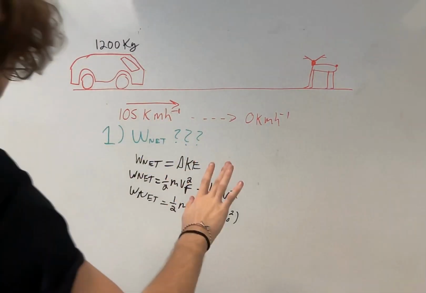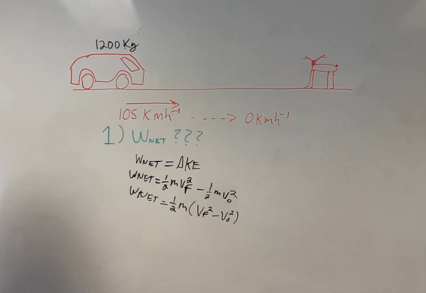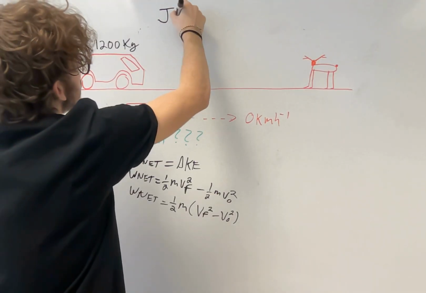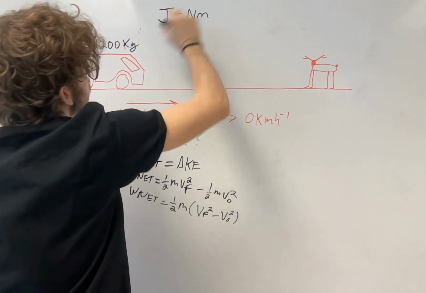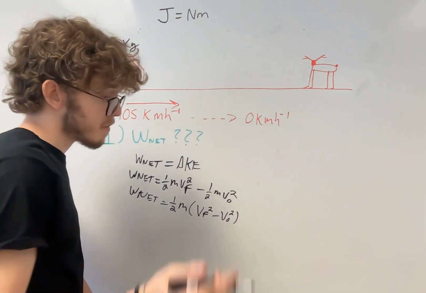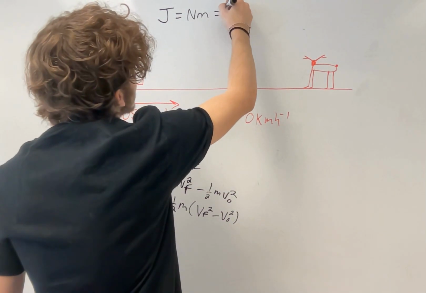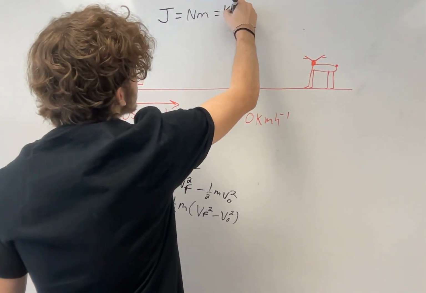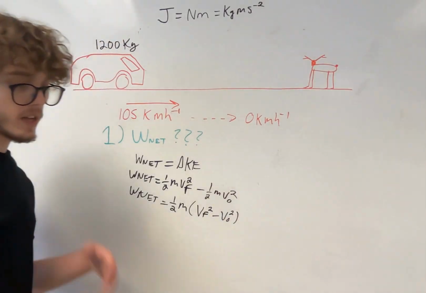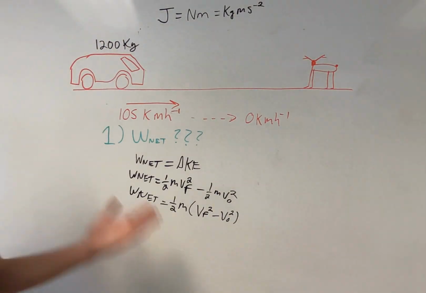Okay, before we plug and chug, it's really important that you see the units of work. Work is described in joules, okay? A joule is equal to a Newton meter. What is a Newton meter? Well, it's a Newton times a meter, so a Newton is equal to a kilogram times a meter over seconds squared.